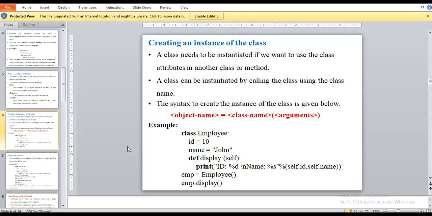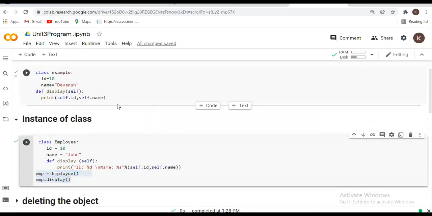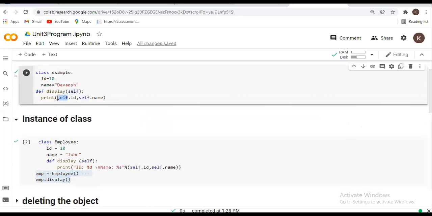Okay, what is self? Self is one of the Python keywords. If I am not writing self here and directly want to print, I should write in double quotes, print id is, and after that write it like this.